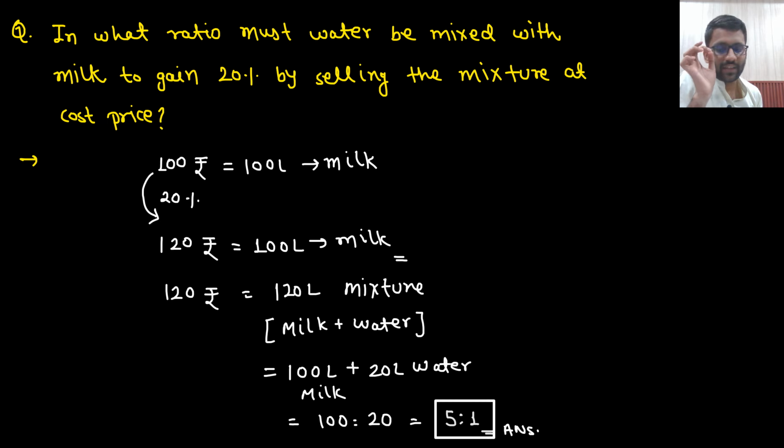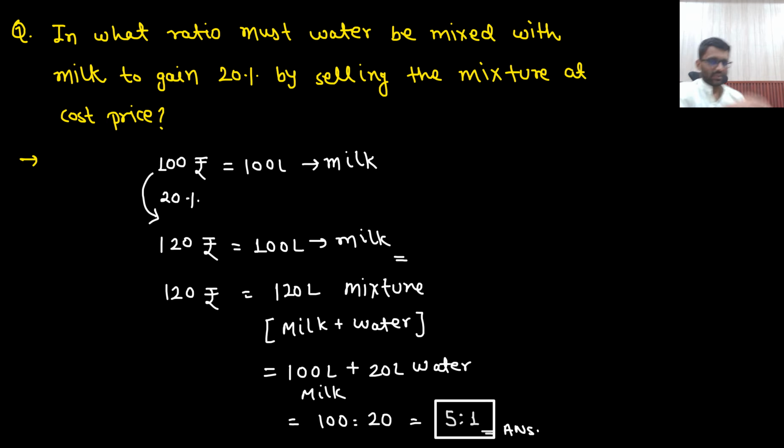This was a very straightforward question. Only the language was typical. So in 100 rupees I was getting 100 liter milk. I need to get 120 rupees, which means I need to sell that 100 liter milk in 120 rupees. But if I go to the market and say give me 120 rupees, they will say give us 120 liter of mixture. So I will give them only 100 liter milk, but I will add 20 liter water in that, so that this mixture becomes 120 liter.